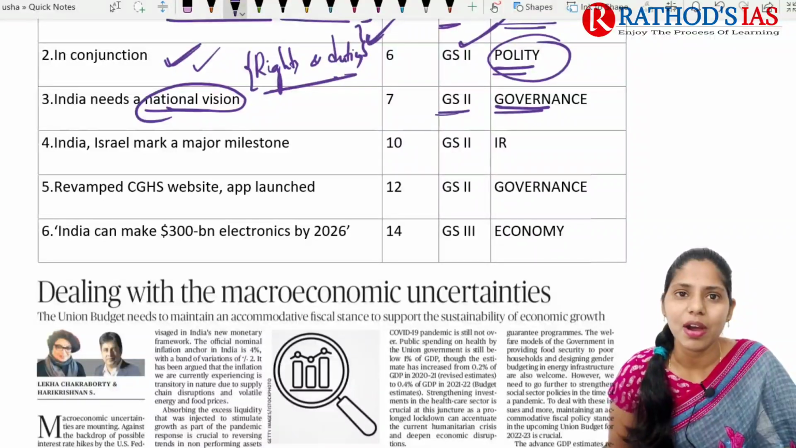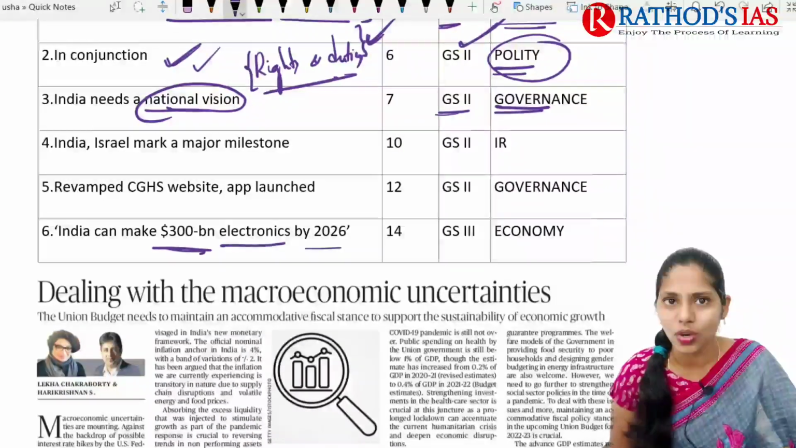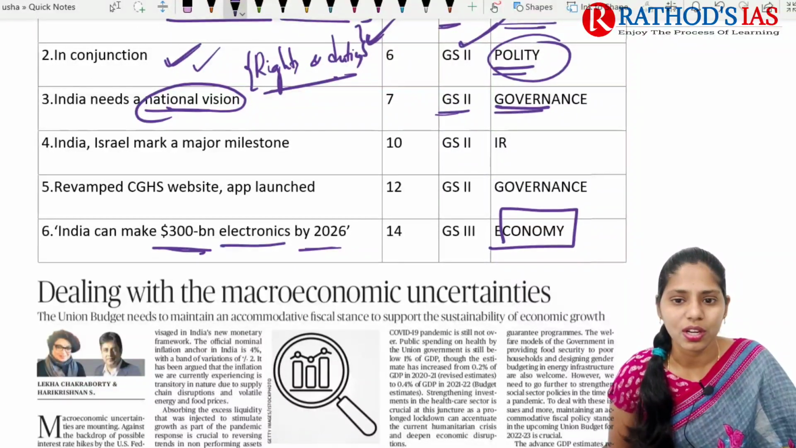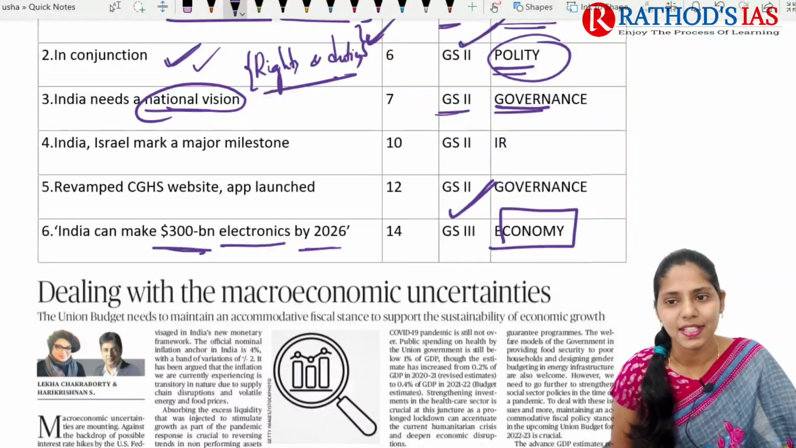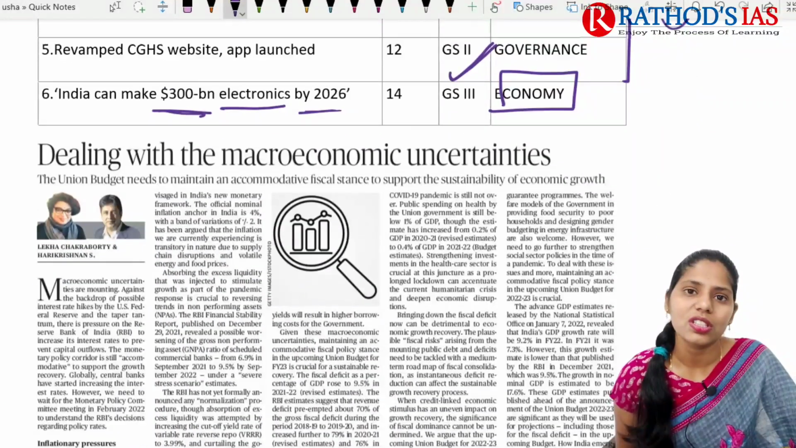And the next topic is about the CGHS website and app. This will be important from our governance point of view, which mainly comes under GS paper 2. And the next topic is about India can make $300 billion of electronics by 2026. Again, this topic will be important from economy, which mainly comes under GS paper 3. So these are the 6 topics. Now we are going to have our discussion. So now let us try to see the first topic.